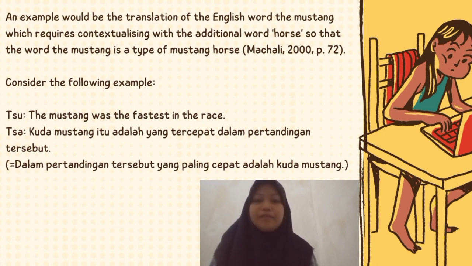Another example is the translation of the English word Mustang, which requires contextual clarification with the additional word horse, so that the word Mustang is understood as a type of horse. Consider the following example. TSU: The Mustang was the fastest in the race. TSA: Kuda Mustang itu adalah yang tercepat dalam pertandingan tersebut. So, the Mustang horse was the fastest in the race.